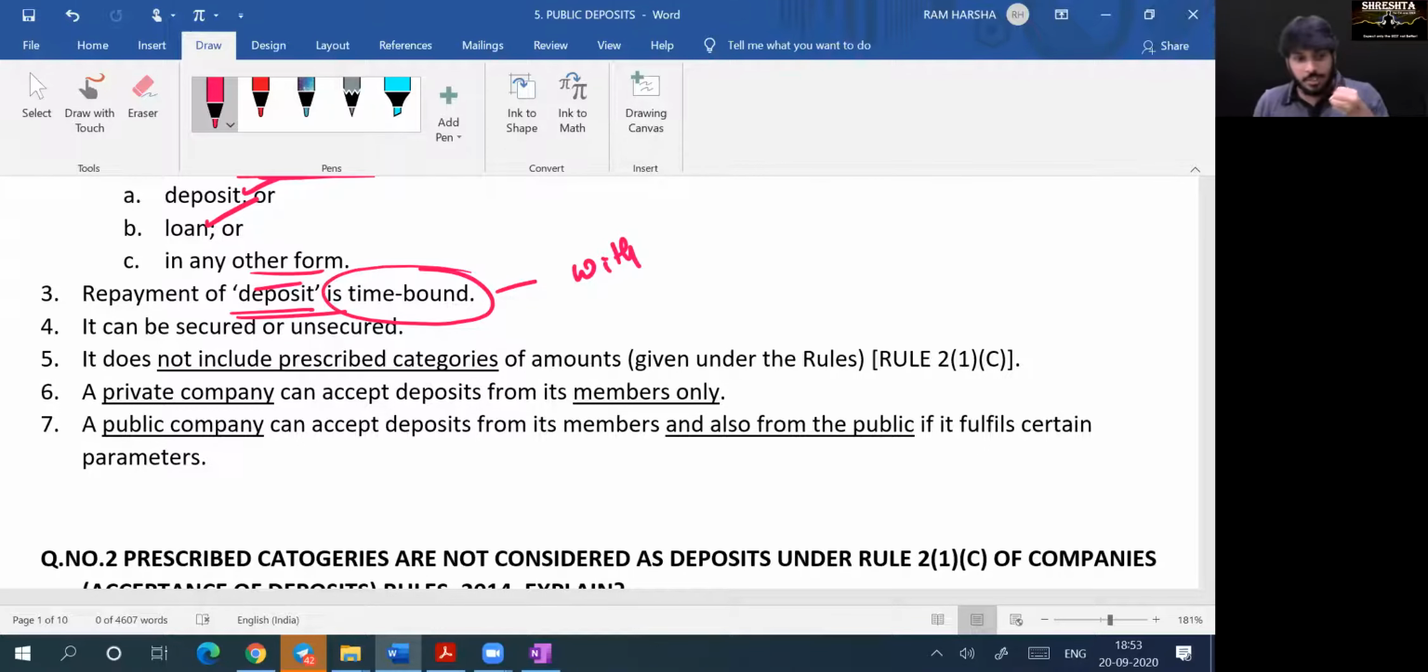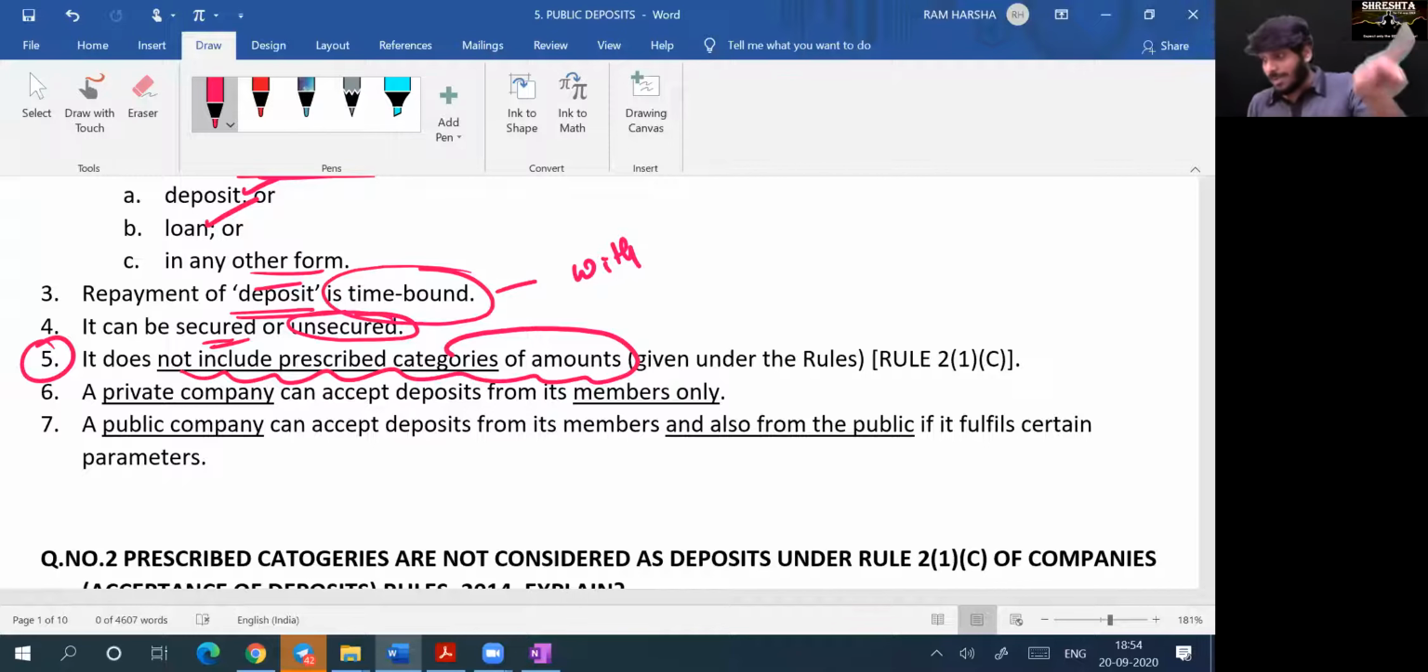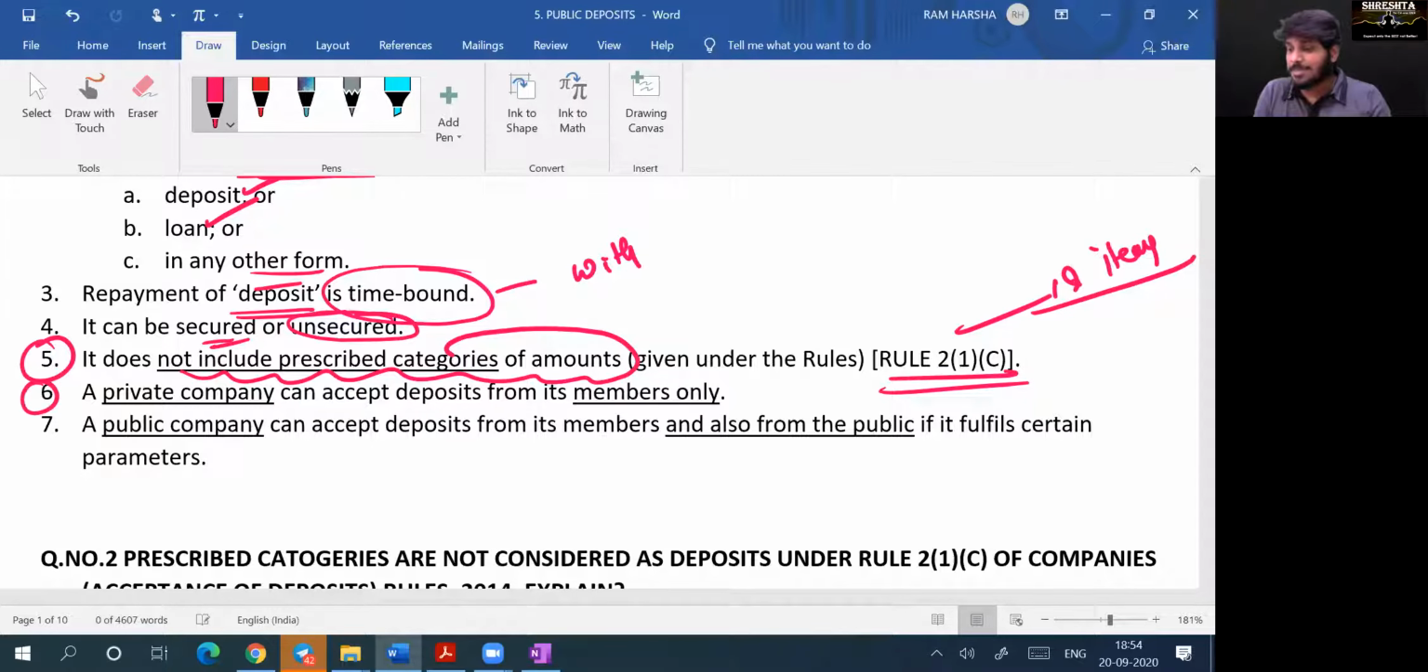Once you have taken a deposit, you have to pay back. It may be a secured deposit or unsecured, but most deposits are generally secured. It does not include prescribed categories of amounts. What are not to be considered as deposits? They have given a list in Rule 2(1)(c). 18 items are not treated as deposits. A private company can accept deposits only from members. A public company can accept deposits from members as well as from the public if it fulfills certain parameters and conditions.